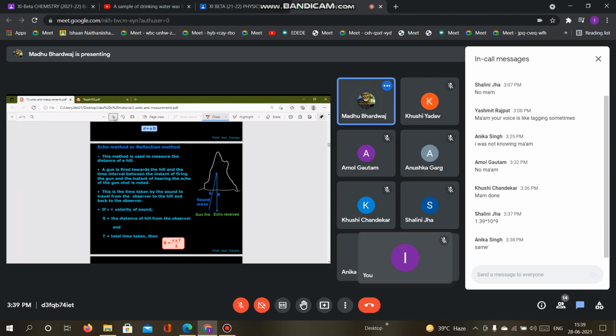But if we talk about the echo, all of you must remember that whenever sound or any particular wave travels from its source and goes further, it strikes a surface and comes back to the same side from which it was going. Here is the sender on this place and here is the receiver on the other end.